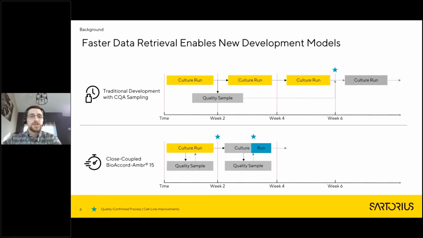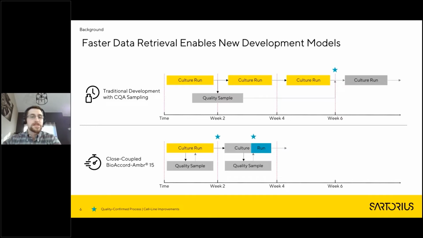So there's usually time to do 1 or 2 culture runs, and you haven't gotten the data back from the last one yet. So normally assumptions are made or tests are done on different aspects of the project. And then you get your data back a few weeks later, and you can implement changes based on that data or use it to confirm something that you might have assumed.